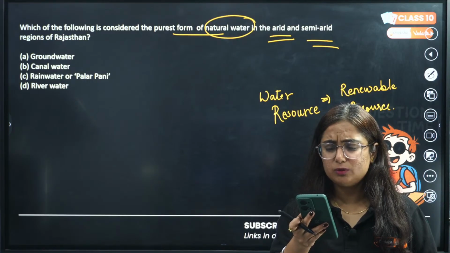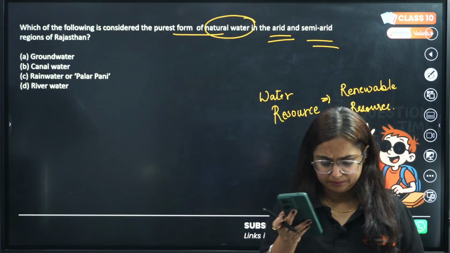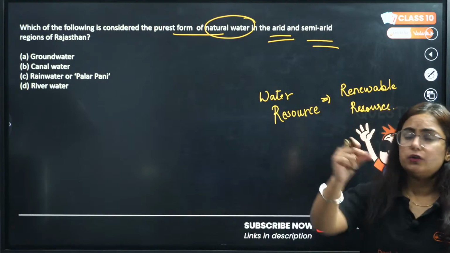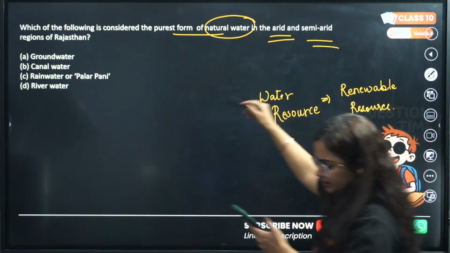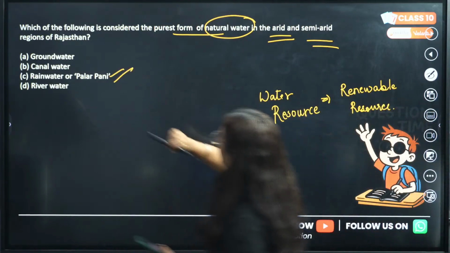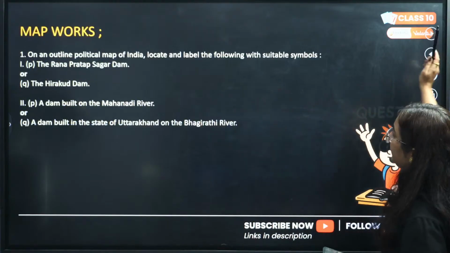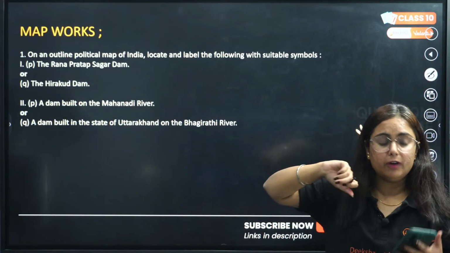Rohan, what to say, beta? I am not able to understand your problem. Chalo, so the answer for this particular question is rainwater or palar pani. Hope this one is clear to everyone.